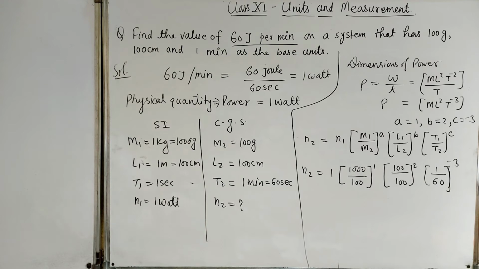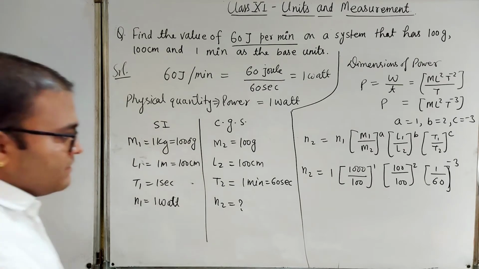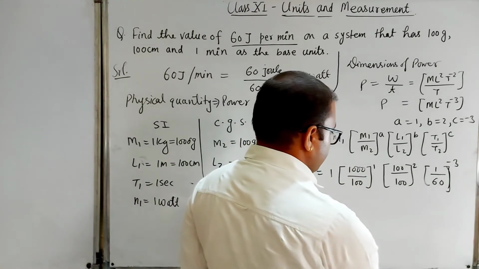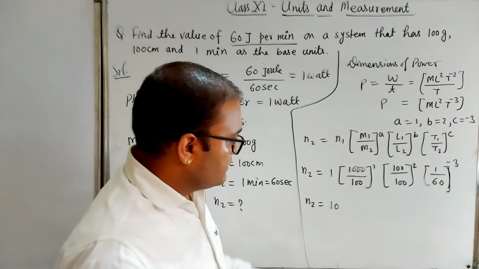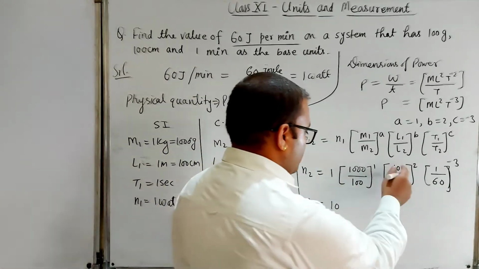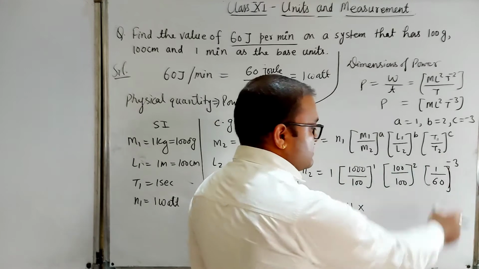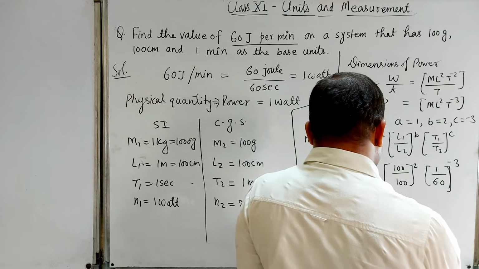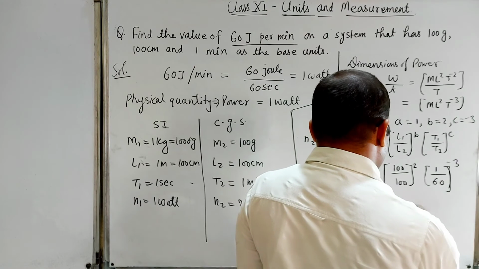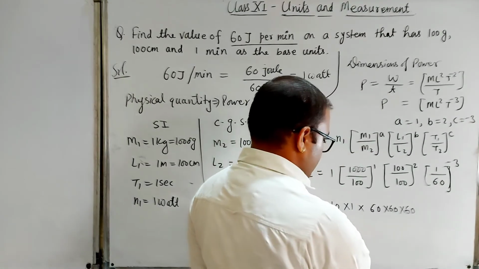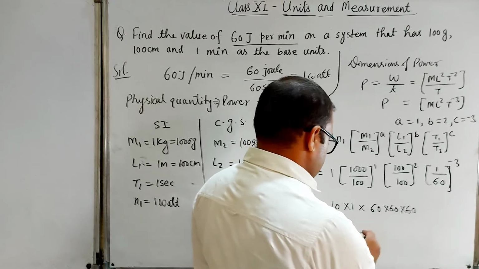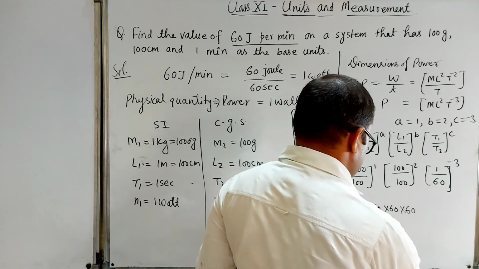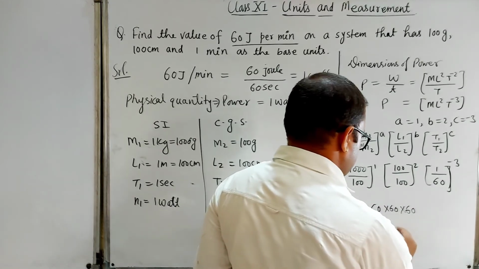So from here we can solve it easily. N2 equals, this will become 10, and this will become 1. And 1 upon 60 to the power minus 3 means we can write 60 to the power 3, so it will become 60 into 60 into 60. So N2 equals 10 into 60 into 60 into 60, which is 216 with triple 0.